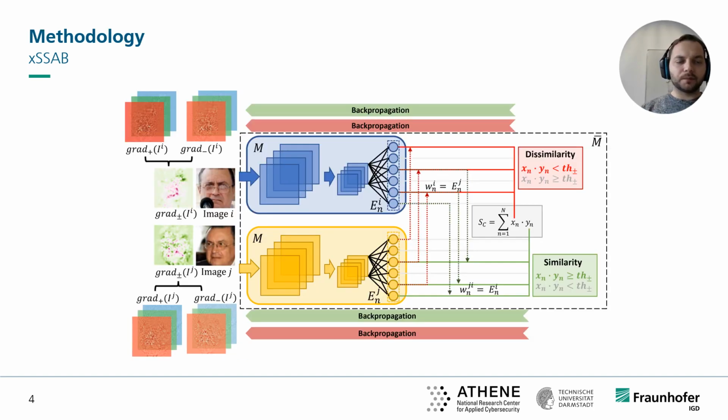In our approach, we propose to backpropagate the similarity score of a face image pair through a Siamese face recognition setup to efficiently indicate which parts of the image pair contribute to a match or non-match decision. By investigating the positive and negative impact of feature dimensions on the similarity-based comparison score, gradients based on these impacts can be backpropagated to highlight important pixels. An overview of our method is shown on this slide.